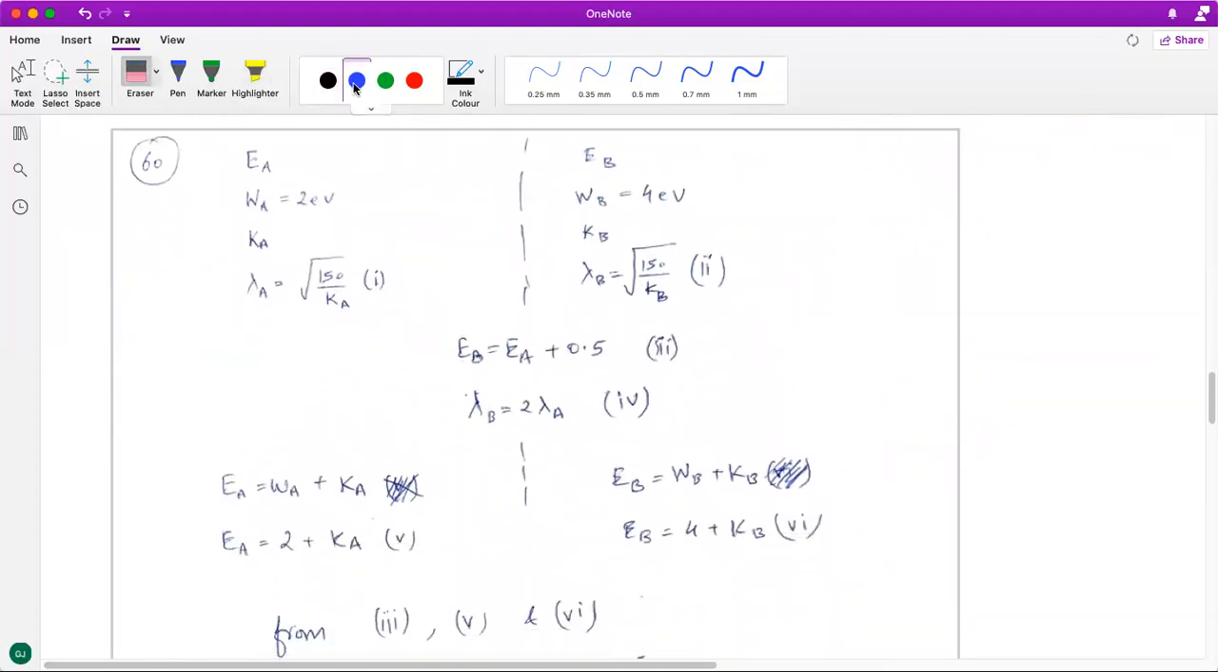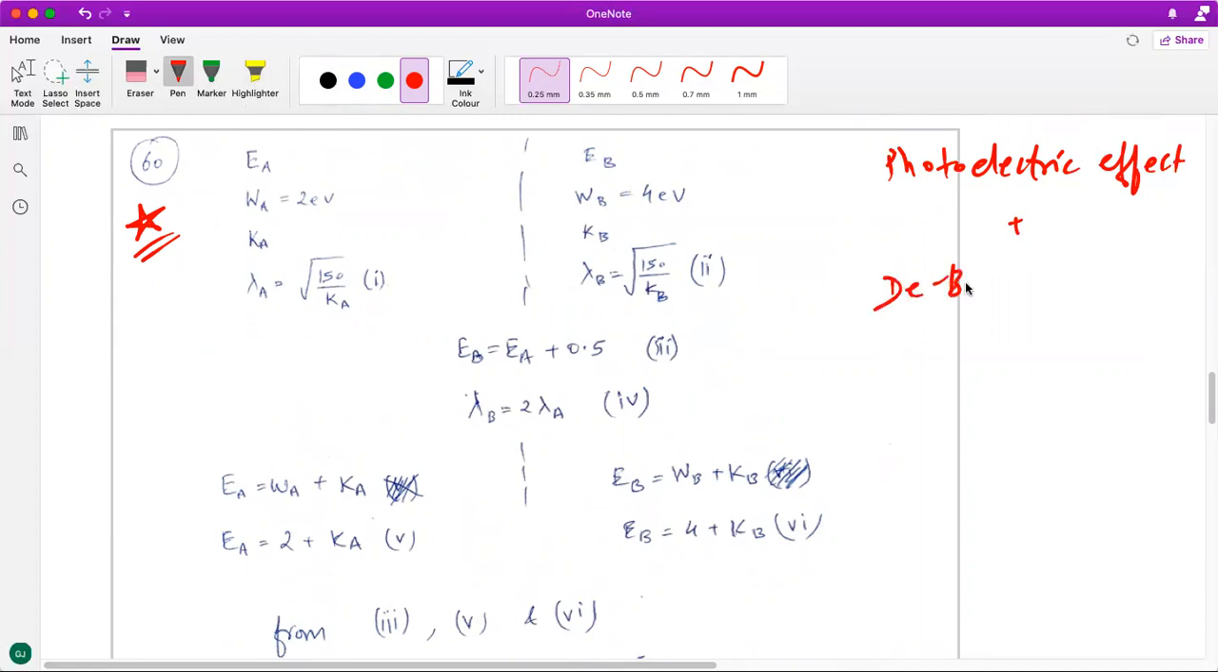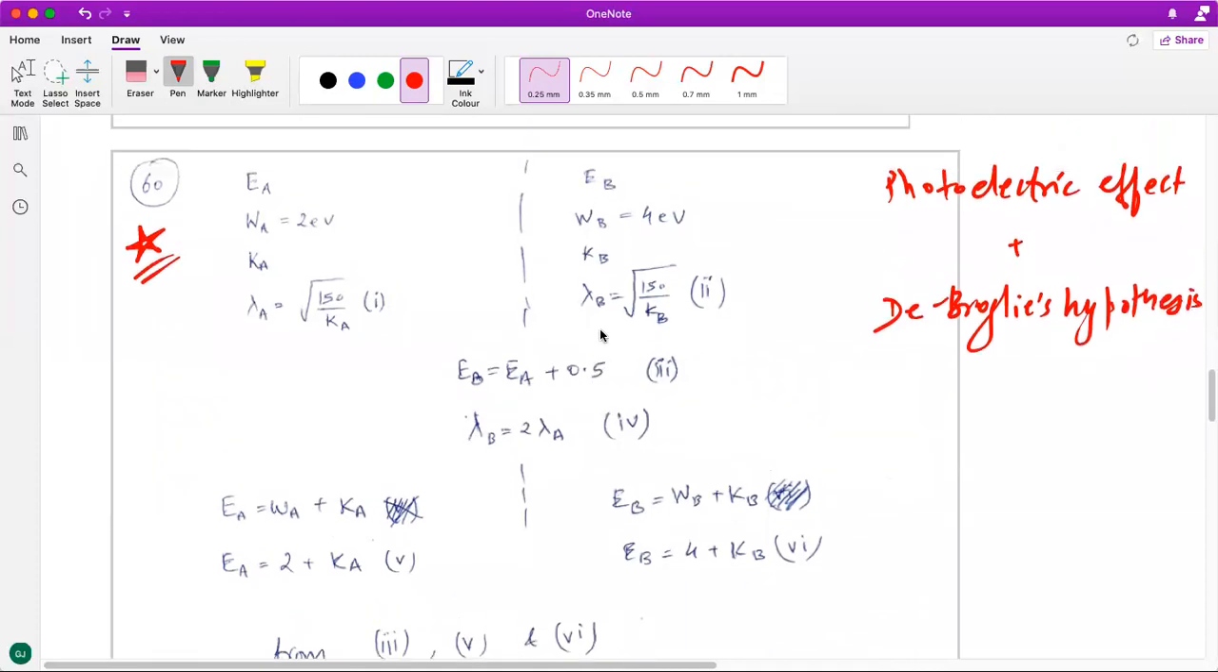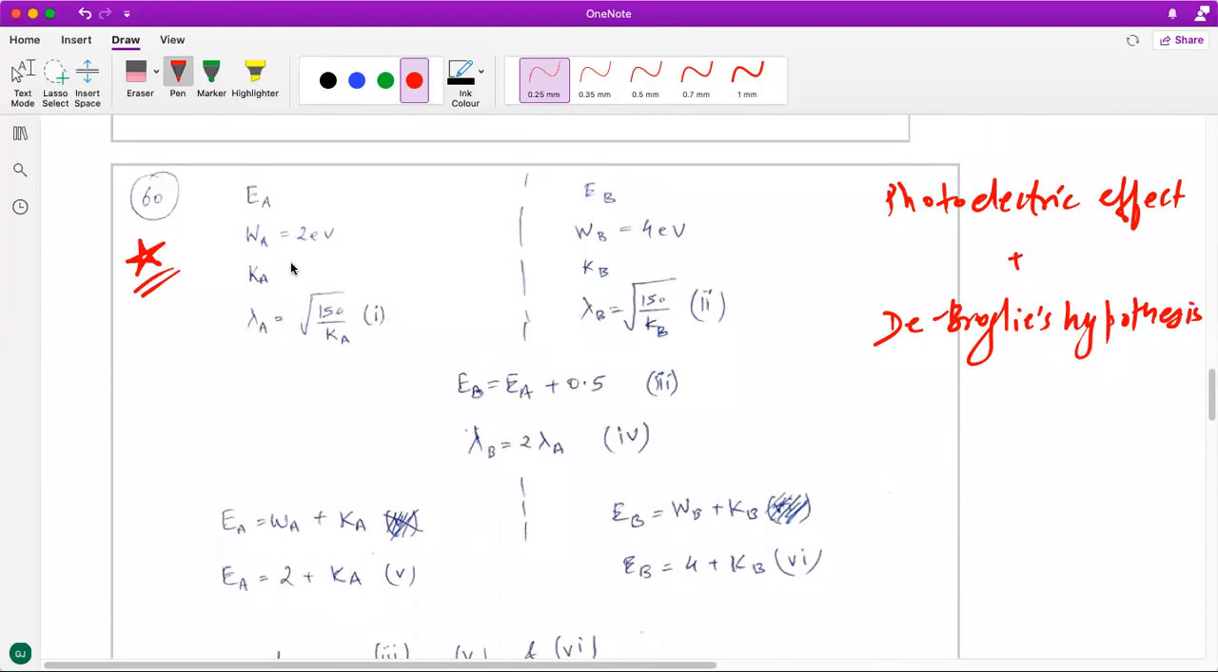The 60th question is also on the same lines. It is a similar question, I should say, which is a combination of photoelectric effect plus de Broglie's hypothesis. Now, while solving this question, I used a slightly different approach, in the sense that the thought process was slightly different.